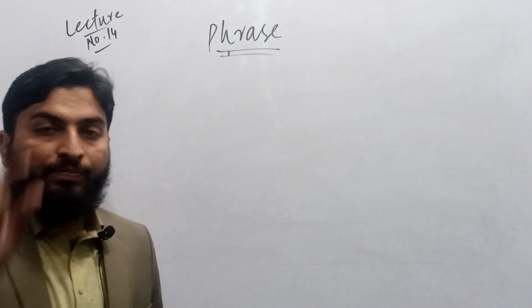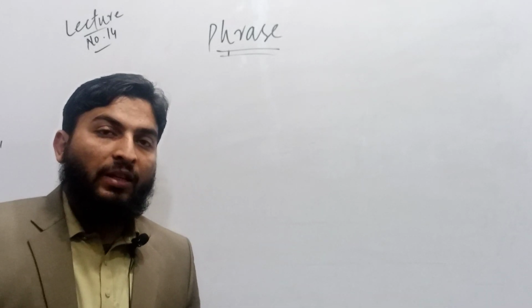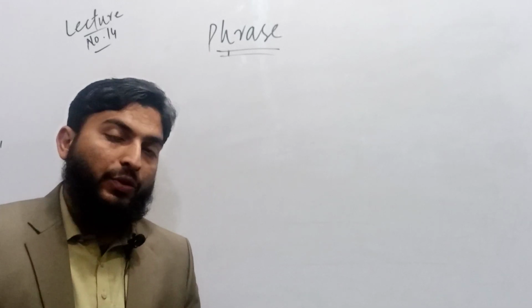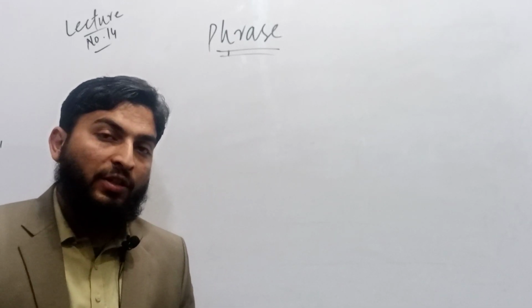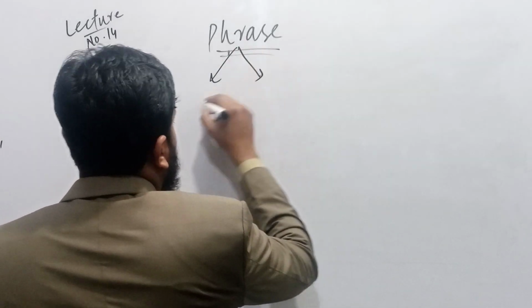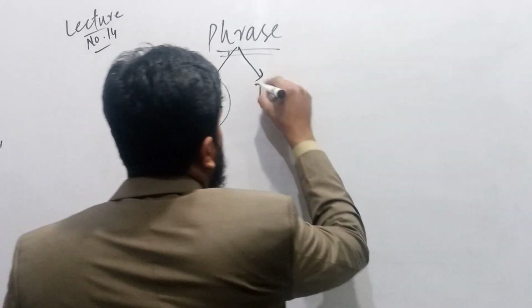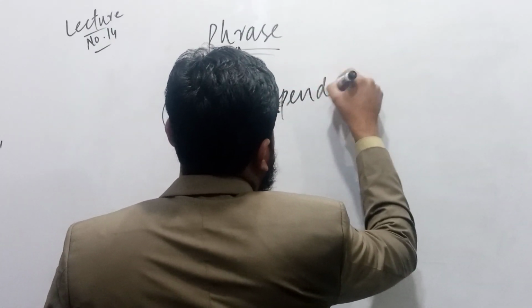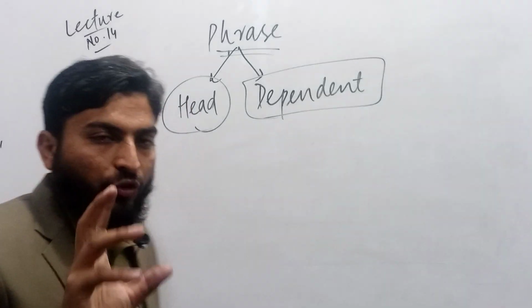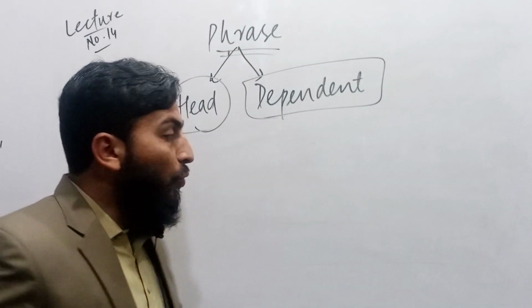Now let me tell you that the phrase is divided into many kinds, but there are two parts of phrase that are very important. What are they? Phrase has two parts. One is called head. The second part is called dependent. What is head?